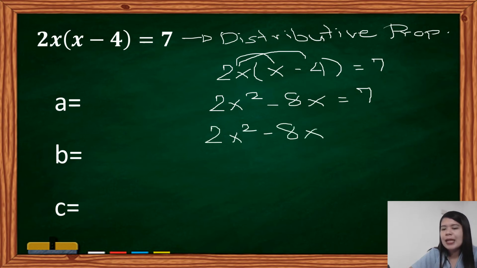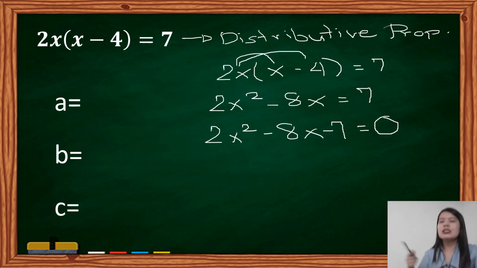Since siya ay positive 7, we will add negative 7 on both sides. So, it will become 0. So, we have here 2x squared minus 8x minus 7 is equal to 0. Saan nanggaling? Kasi itong 7, positive, magiging negative kasi mag-a-add tayo ng negative dun sa bawat side.